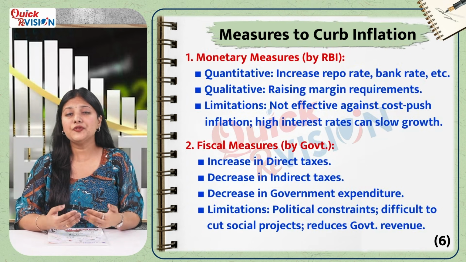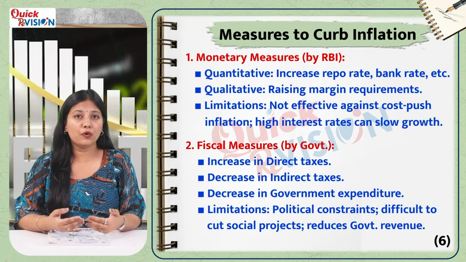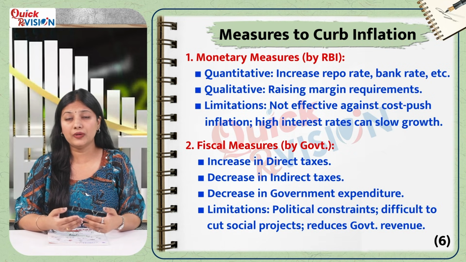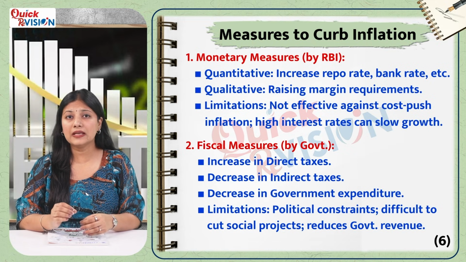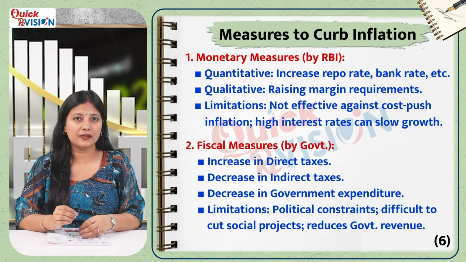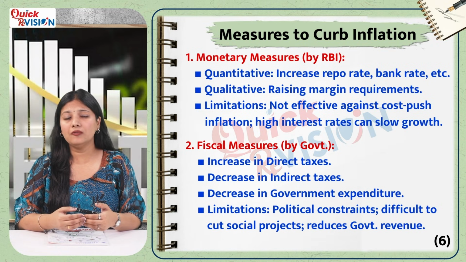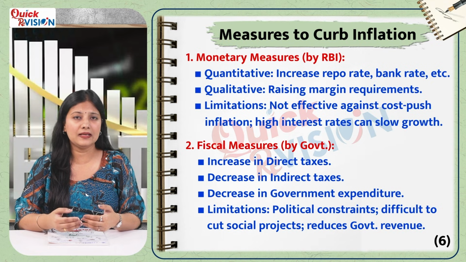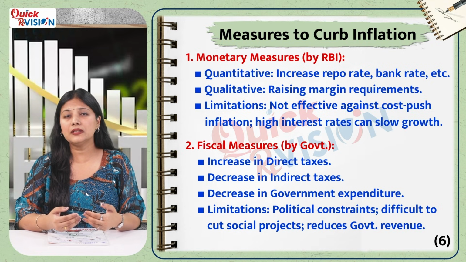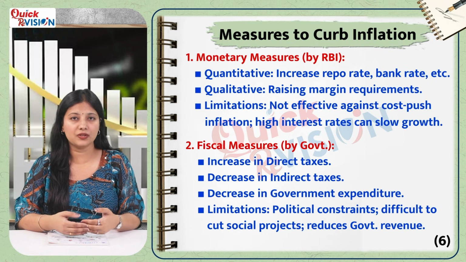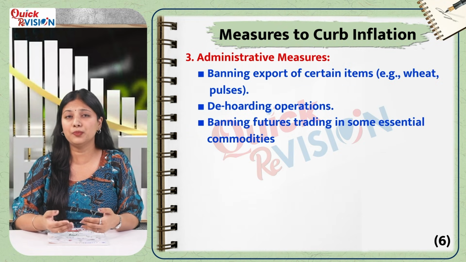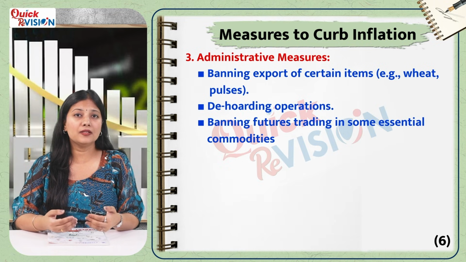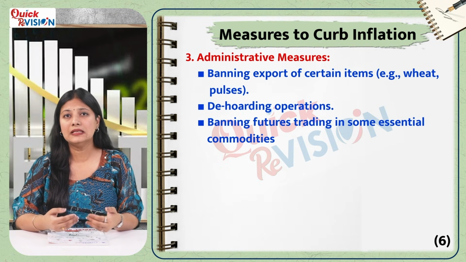Finally, let's look at how inflation is controlled. The measures can be broadly divided into three categories. Monetary measures undertaken by the RBI include tightening the money supply, for instance, by raising the repo rate or cash reserve ratio, that is CRR. Fiscal measures implemented by the government involve steps like increasing direct taxes, reducing fiscal deficit, or cutting down on non-essential public expenditure. And lastly, administrative measures include direct interventions such as banning exports of essential commodities, acting against hoarders, and restricting futures trading in certain goods.